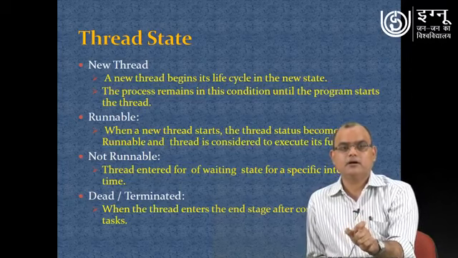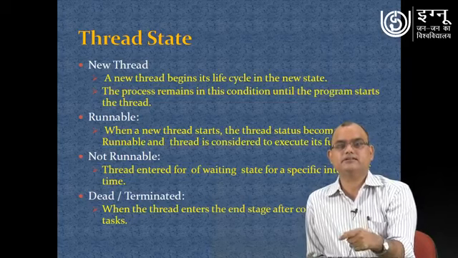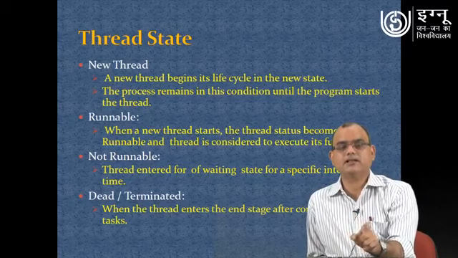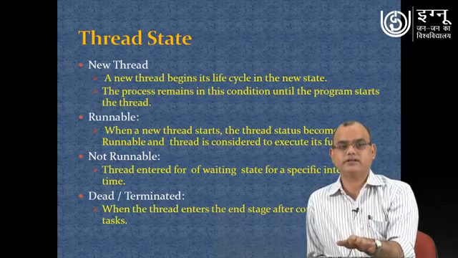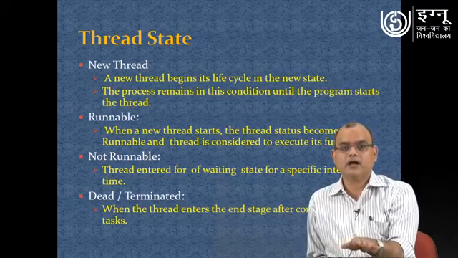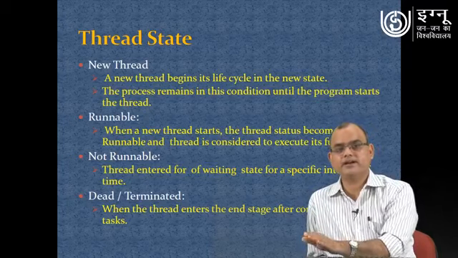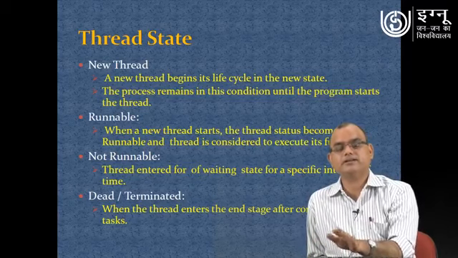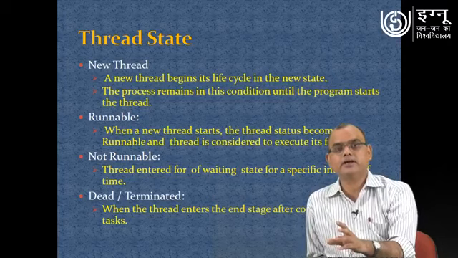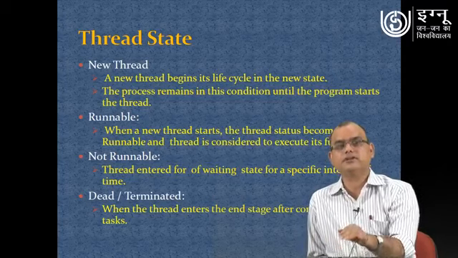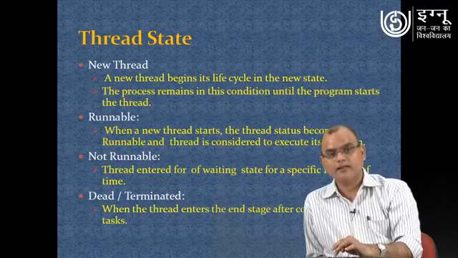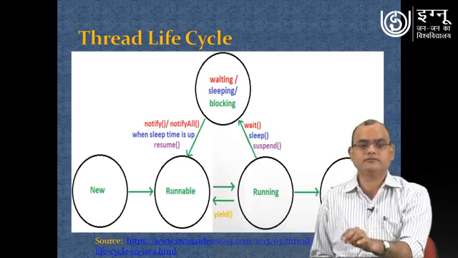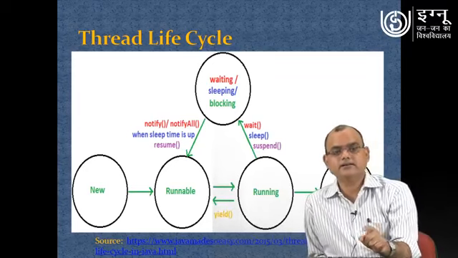Runnable means once a new thread is created and it is started by using the start method, then it is ready for execution, and that thread is in the runnable state. And not runnable means either the thread has completed its activity, that is the thread is dead, or the thread has been suspended or stopped for some moment of time as per the requirement of the program, so it is not in the runnable state. These are the basic states of the thread, and in this diagram you can see what the different stages are.